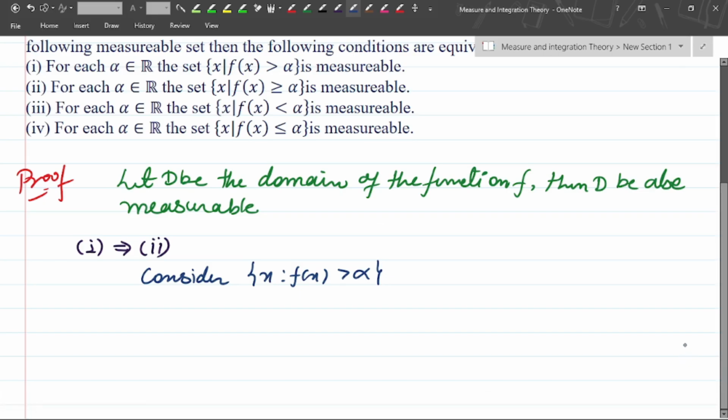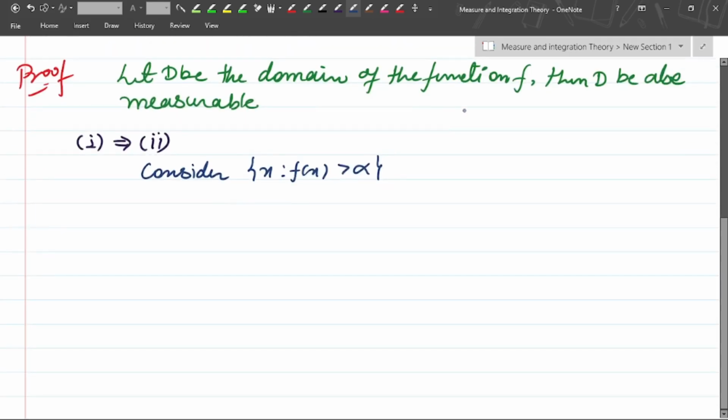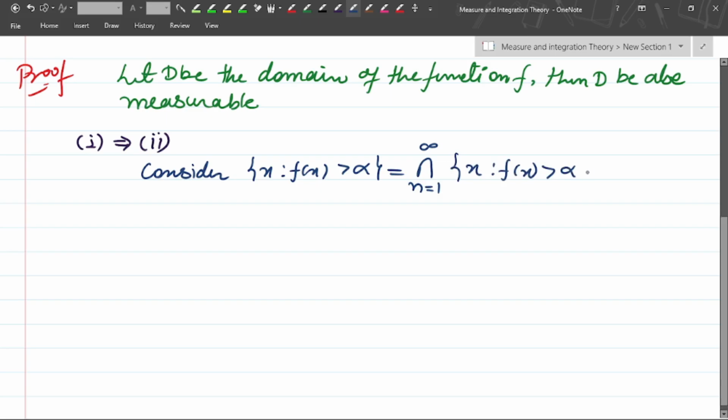I think there should be greater than alpha. Yes, and it is equal to the intersection n equals 1 to infinity of the set of x such that f of x is greater than alpha minus 1 by n.